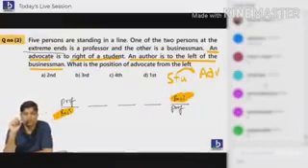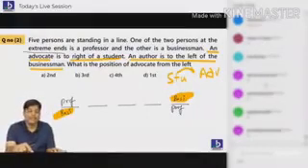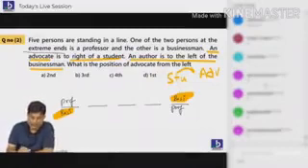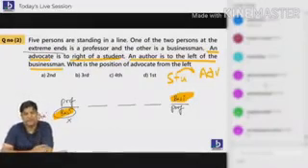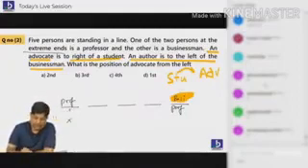But author is left side of businessman. Do you think businessman can be here? No, because you don't have a place for author. It's not possible. So I'm wiping this out, and keeping author here.